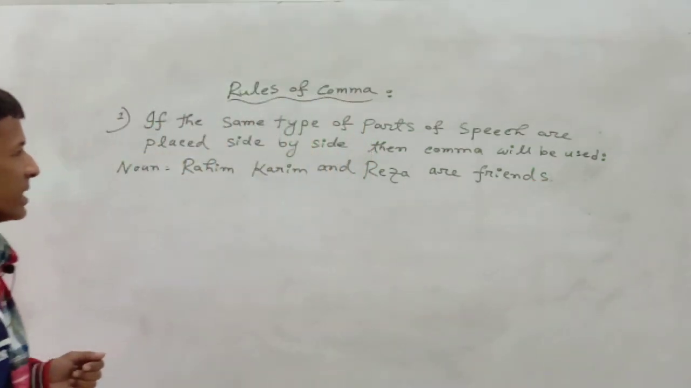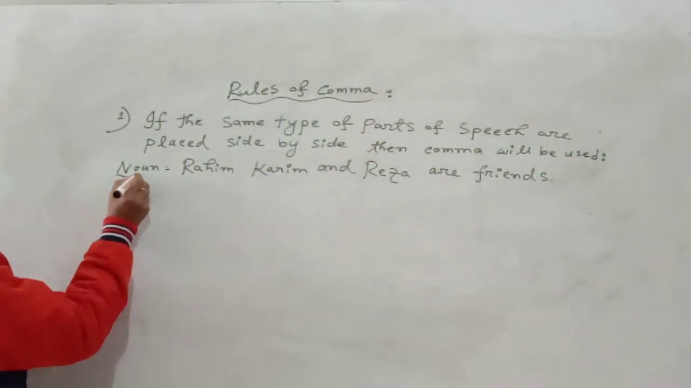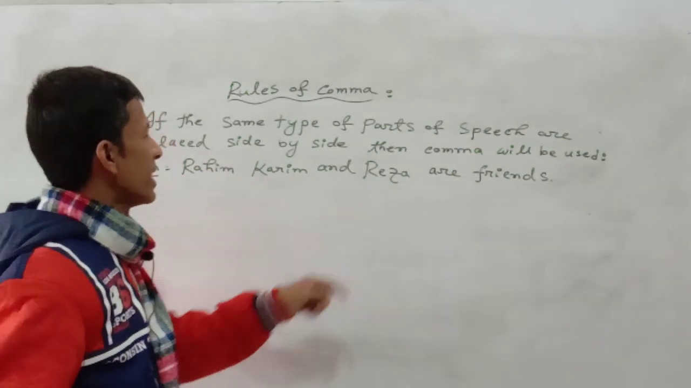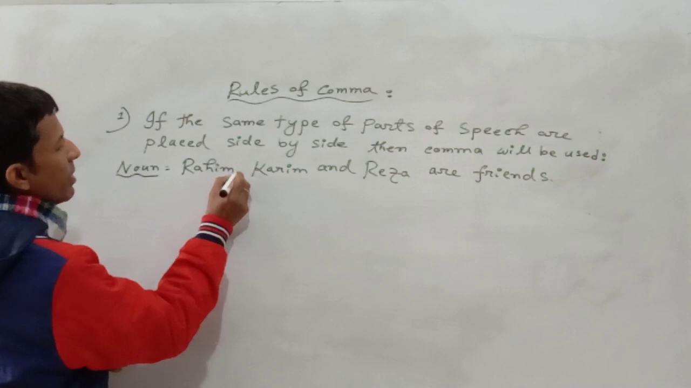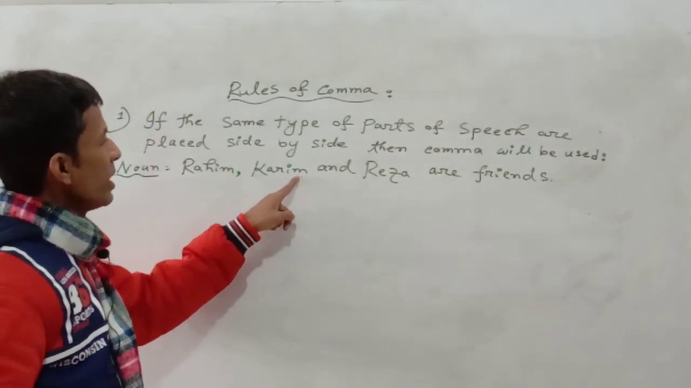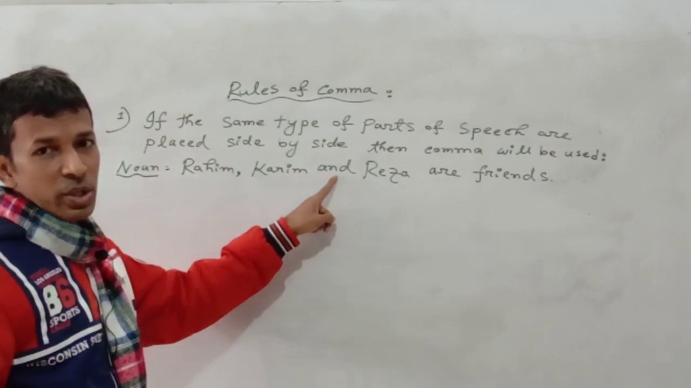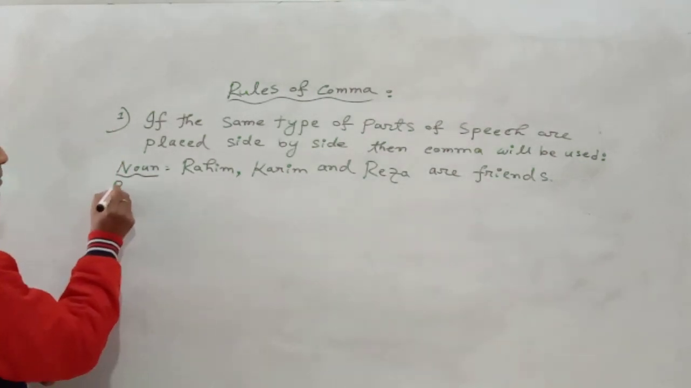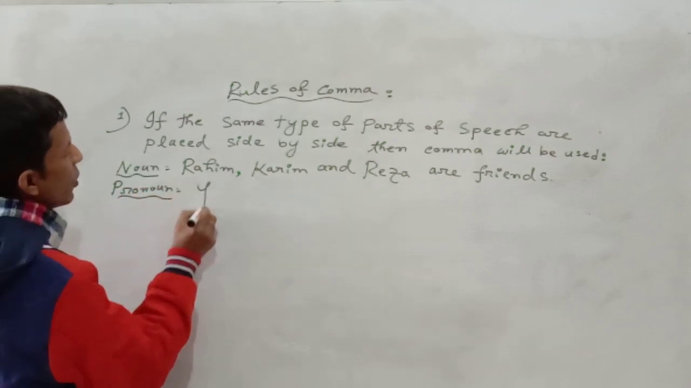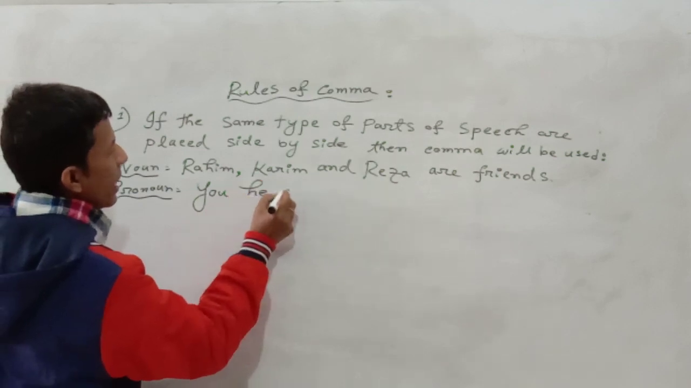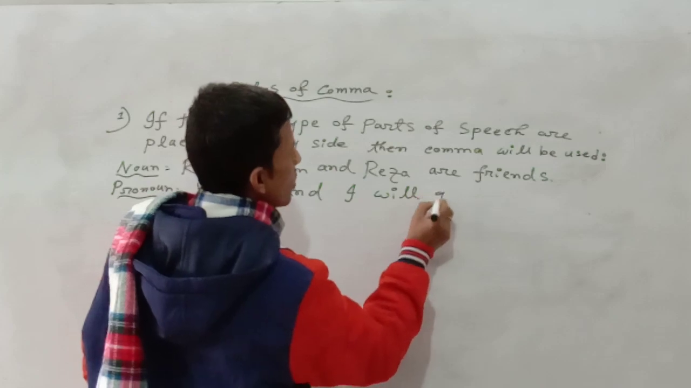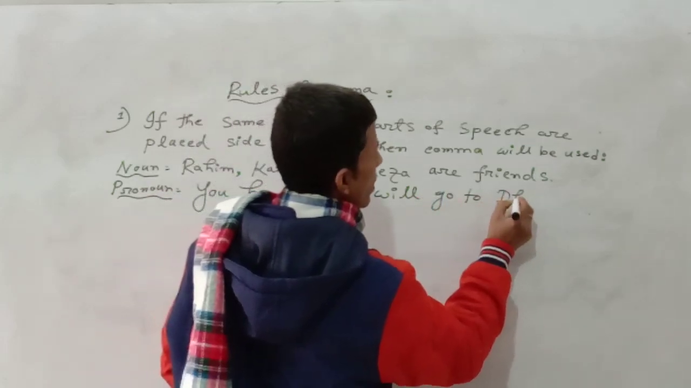In this sentence, you are watching that 3 nouns are placed side by side. Rohim, Korim and Reja. So, comma will be used after writing Rohim. But no comma will be used between Korim and Reja because here conjunction is used. In the spheres of pronoun, you will find the same expression. You, he and I will go to Dhaka.